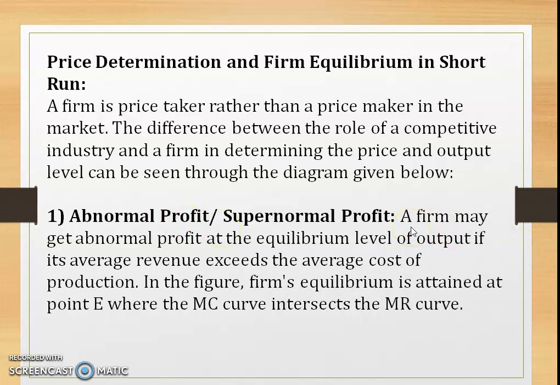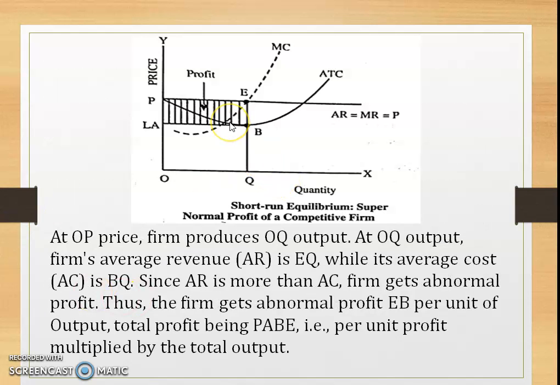A firm may get abnormal profit at the equilibrium level of output if its average revenue, that is AR, exceeds the AC, that is the average cost of production. In the figure, the firm's equilibrium is attained at point E, the equilibrium point where MC intersects the MR. Let's see the curve here.